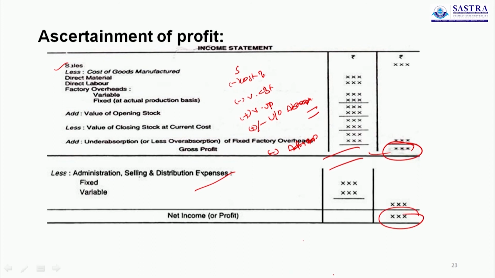This is the standard format for ascertaining profit under absorption costing.